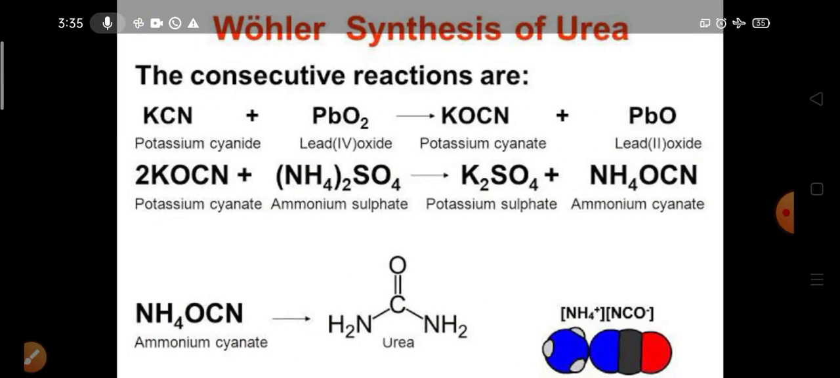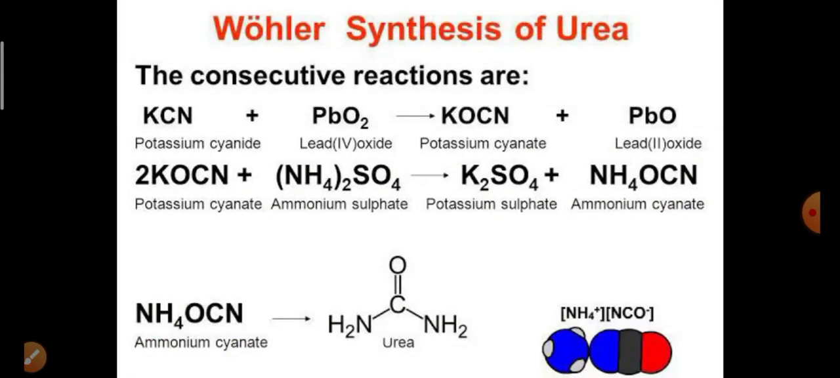Then this is the Wöhler synthesis. If you want the diagram, this is the basic chemical reaction. Ammonium cyanate, NH4OCN, in the laboratory, after some reactions, produces urea, NH2CONH2. This is the basis of this synthesis.